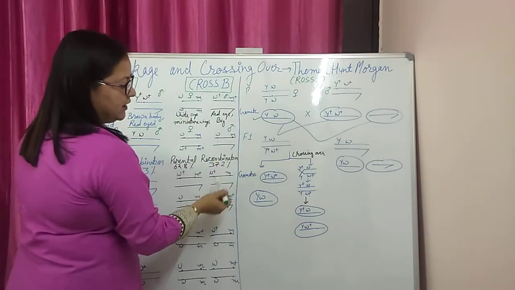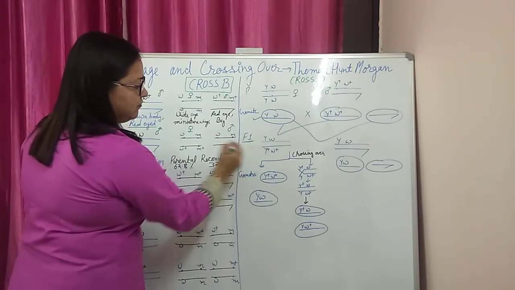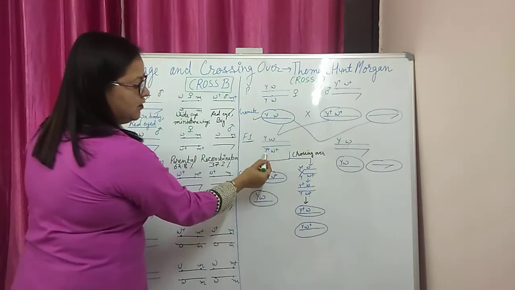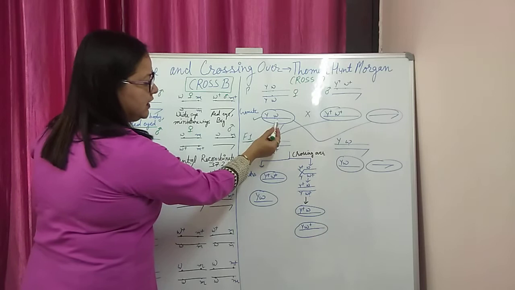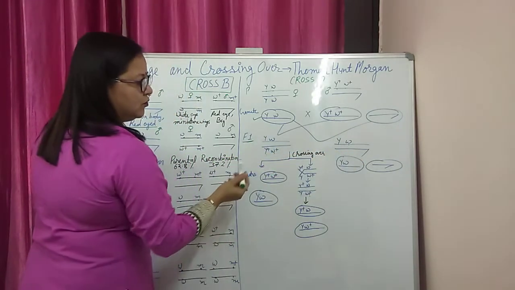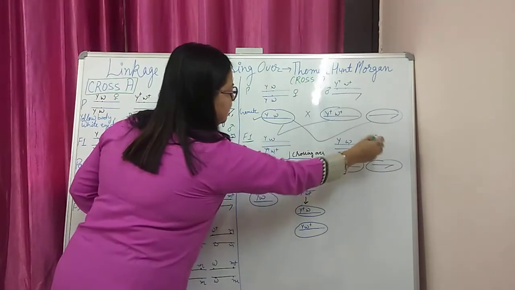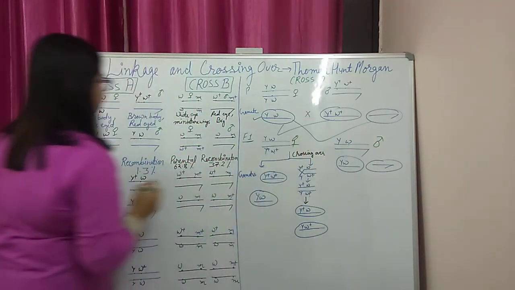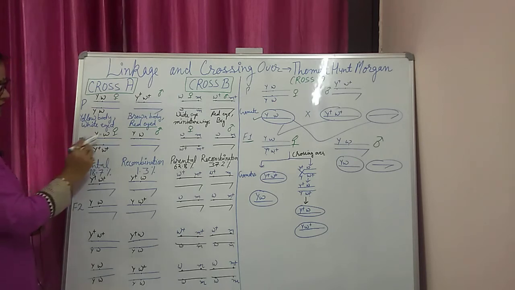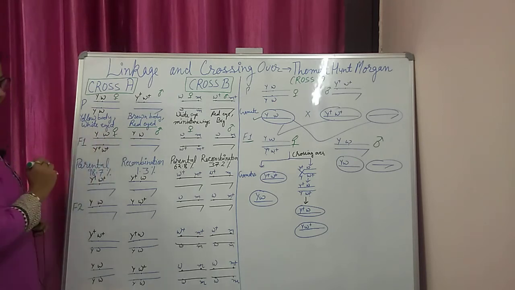Now by random fertilization we get the F1 generation. y w with the male's chromosome y plus w plus, and again y w, if it fertilizes the empty chromosome, then it will generate a male. So this is the F1 generation as shown in your NCERT book, F1 generation female and male.